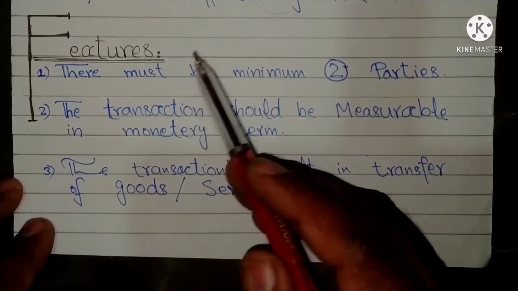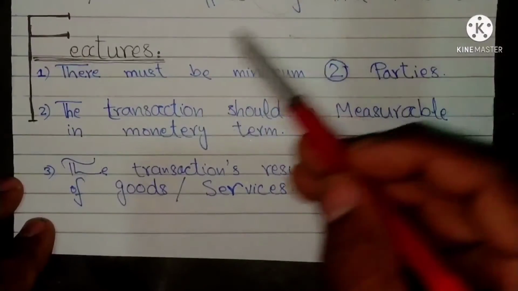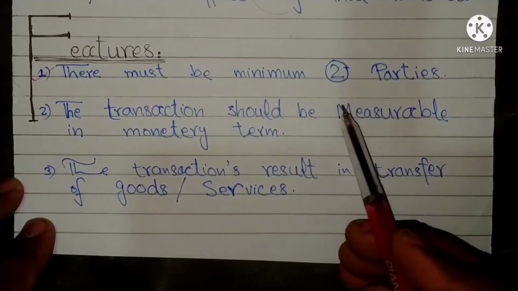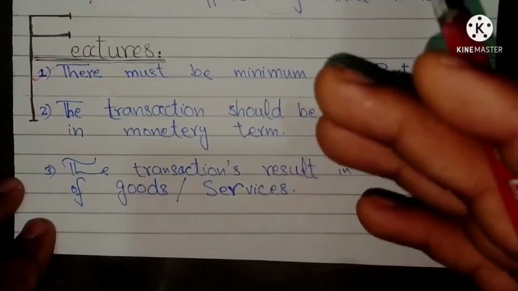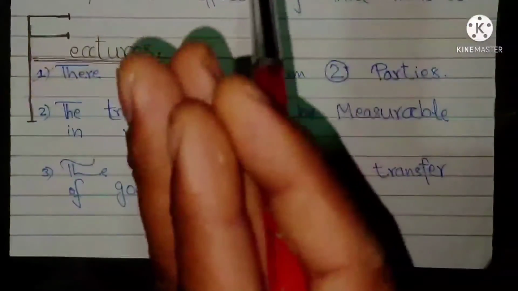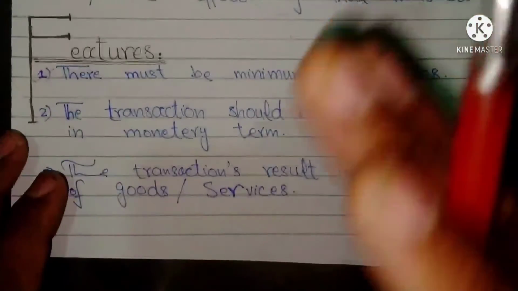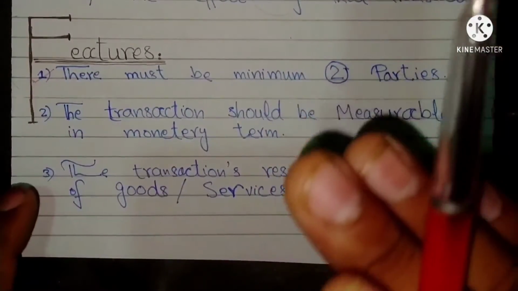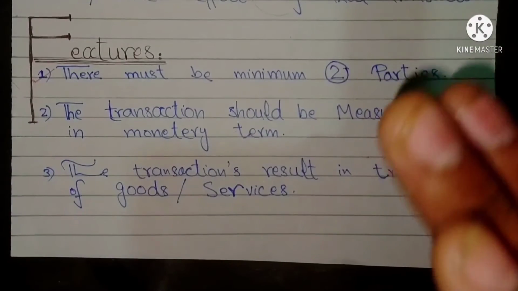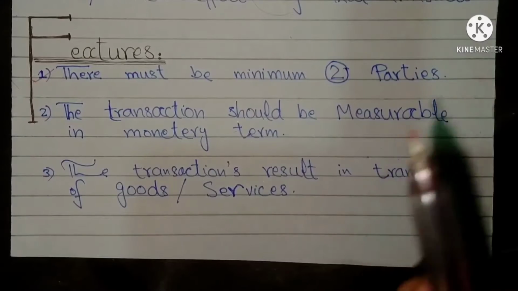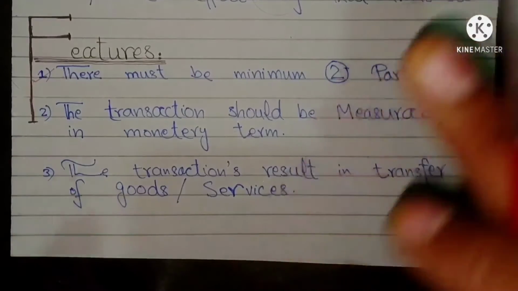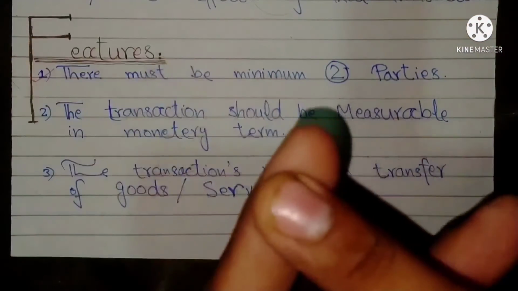To become a transaction, it must have the following features. Number 1, there must be a minimum of two parties. No transaction is possible without two parties, just as it takes two hands to clap. So it takes two parties for a transaction to take place. There cannot be a giver unless there is a receiver. Suppose X borrows $10,000 from a bank. This is a transaction, since there are two parties, X and the bank.